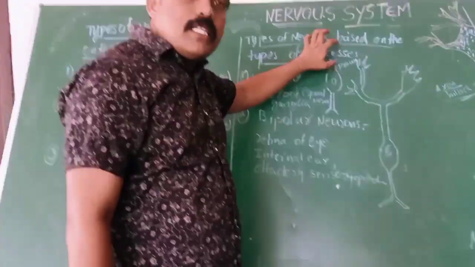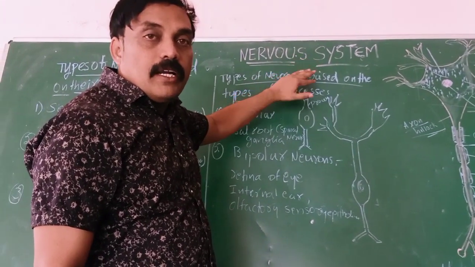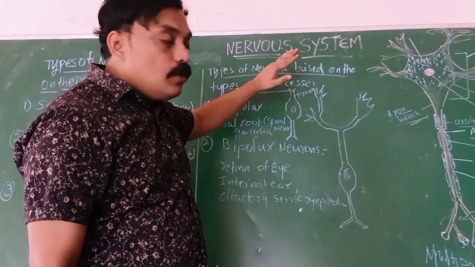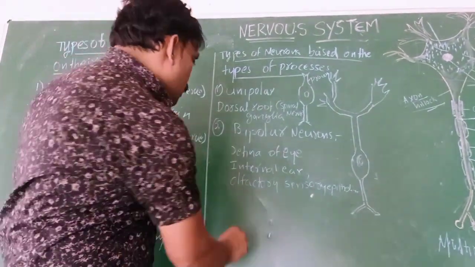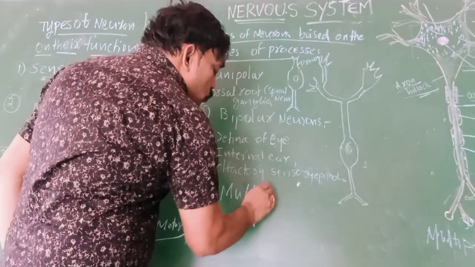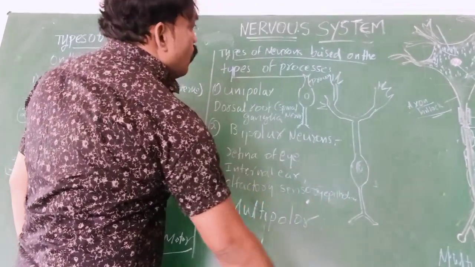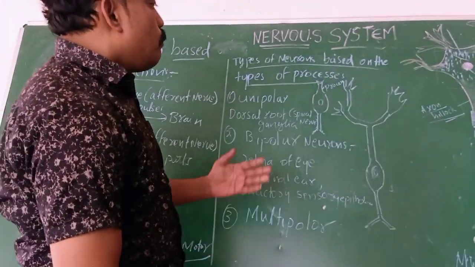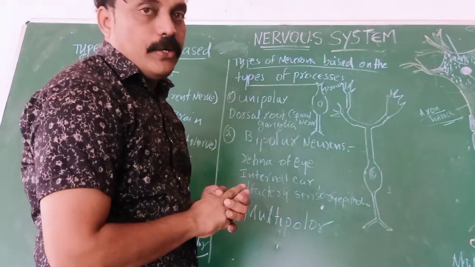Based on the branches or processes, the neuron is again divided into unipolar, bipolar and multipolar neurons. The third one is multipolar neurons.